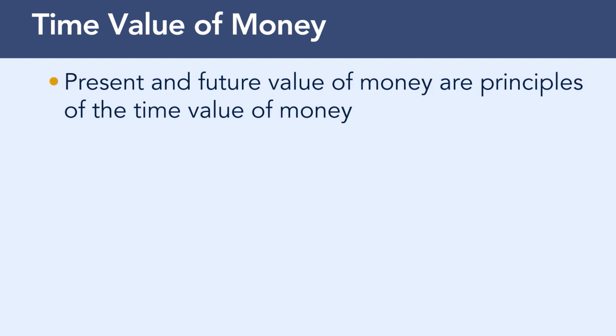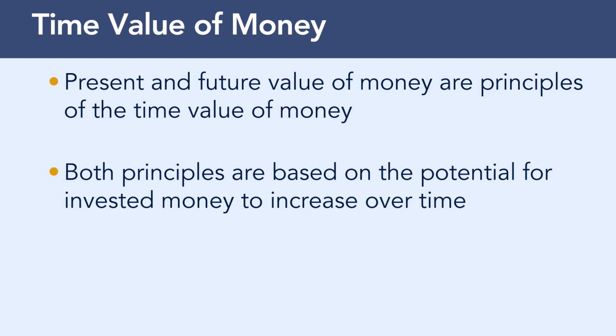The time value of money. The present value of money is one aspect of the principle known as the time value of money. The future value of money is the other. It is very important to understand the differences between the two. Both principles are based on the potential for invested money to increase in value over time. Present value.